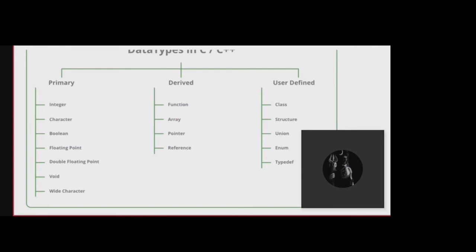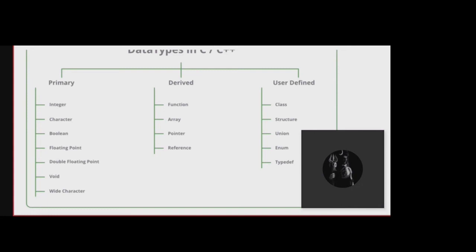We have seen that for structure we created a structure variable, correct? How did we create it? Using the keyword struct, the structure name and the variable name.